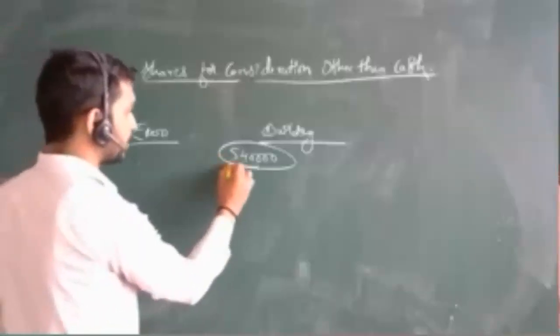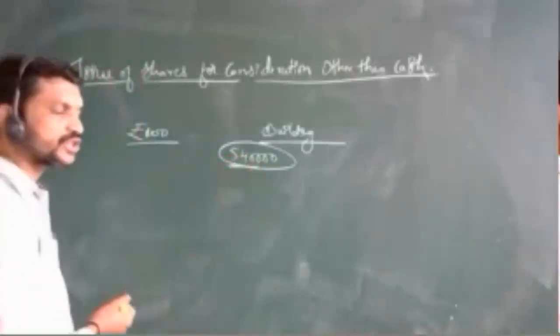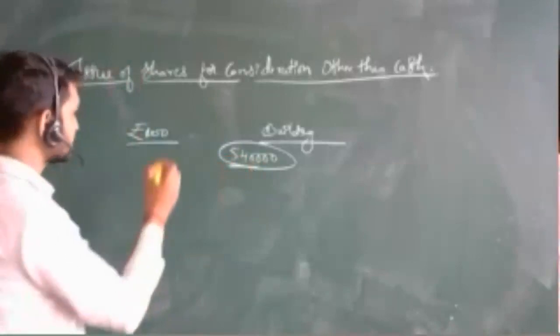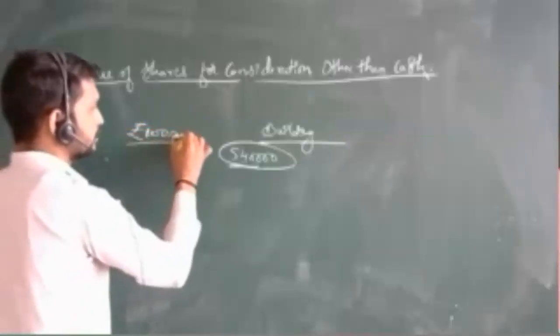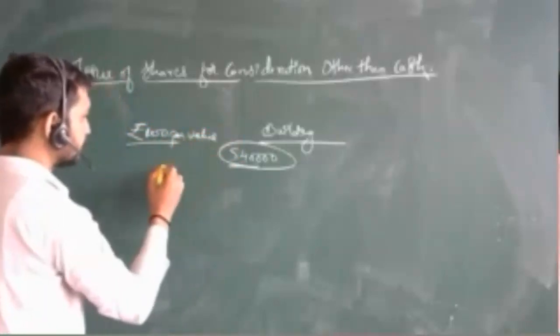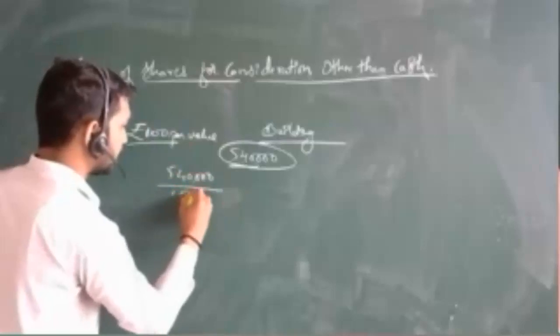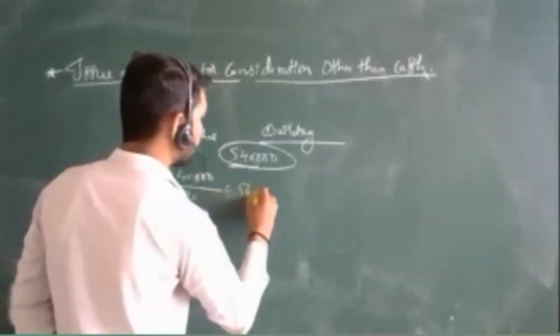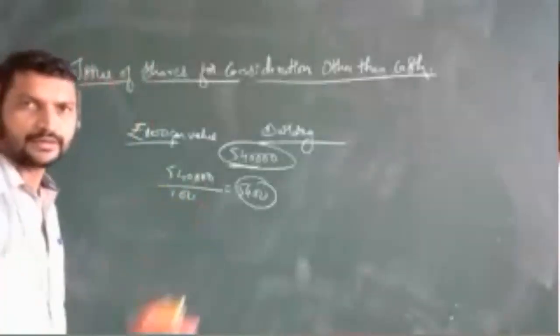Now, how are they going to pay this? For this 5,40,000 amount, how many shares can we issue him? Each share has a value of 100 rupees, you can call it the par value. 5,40,000 divided by 100 gives 5,400 shares that we can issue them to make the payment.